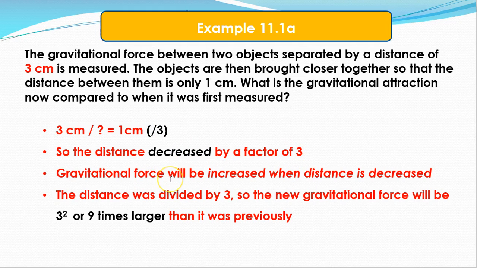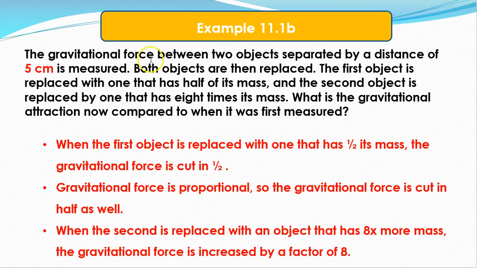Gravitational force then will be increased when the distance is decreased. So remember, the force will get stronger the closer it gets. This distance was divided by 3, so the new gravitational force will be 3 squared, or 9 times larger than it was previously.